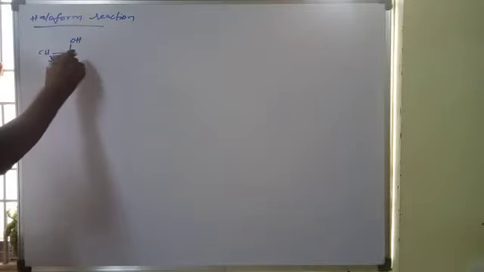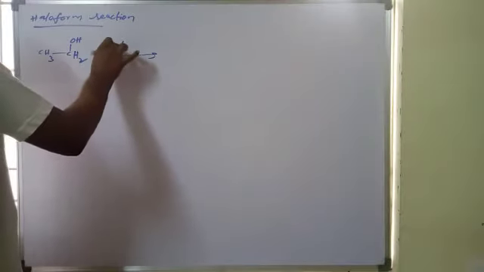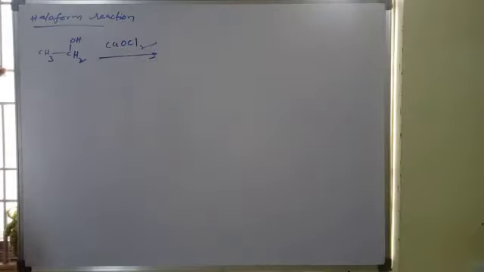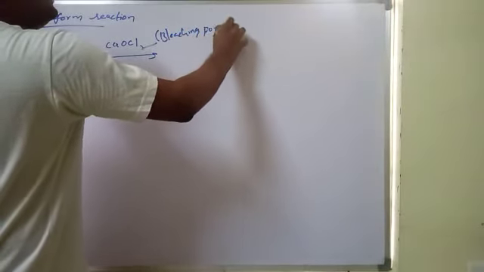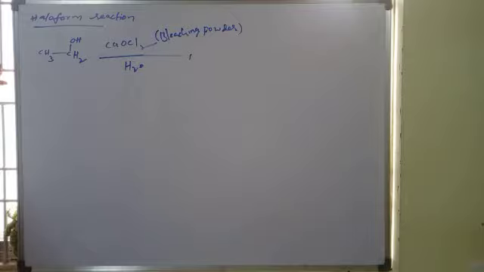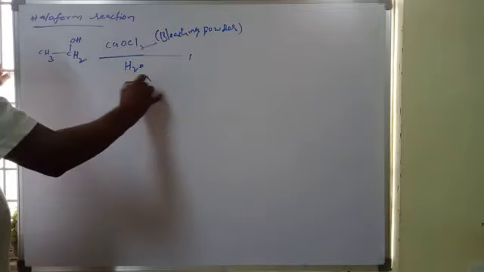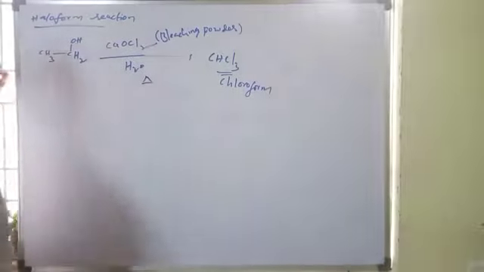The compounds which have this part, alcohols, for example if you take ethanol, when it reacts with bleaching powder, CaOCl2, moist bleaching powder, which means it possesses some water, the product is chloroform.